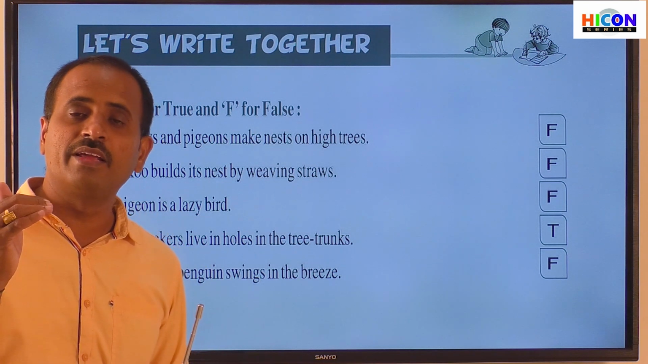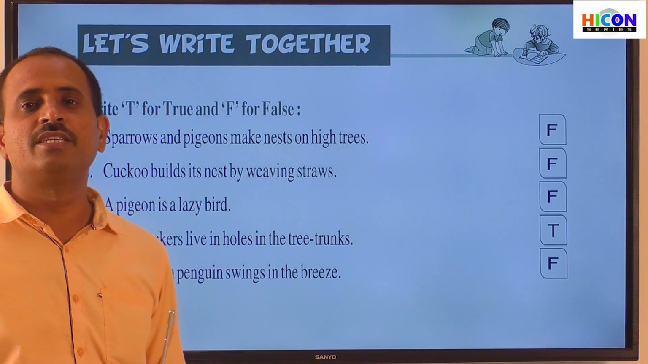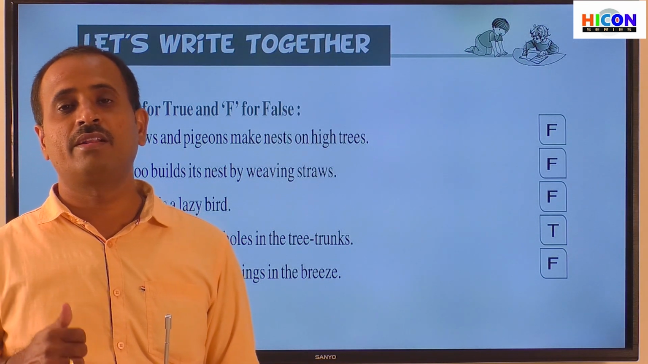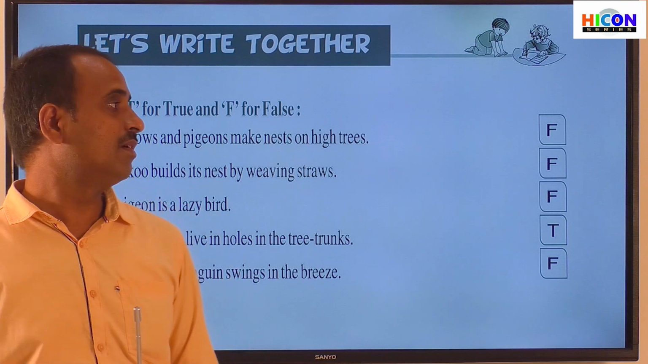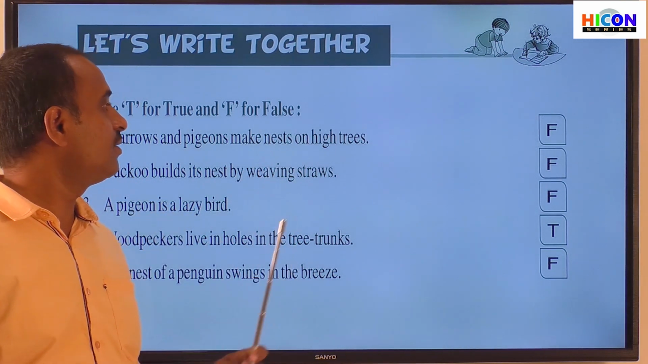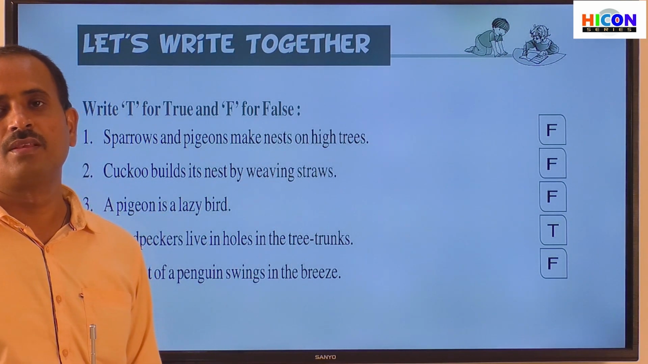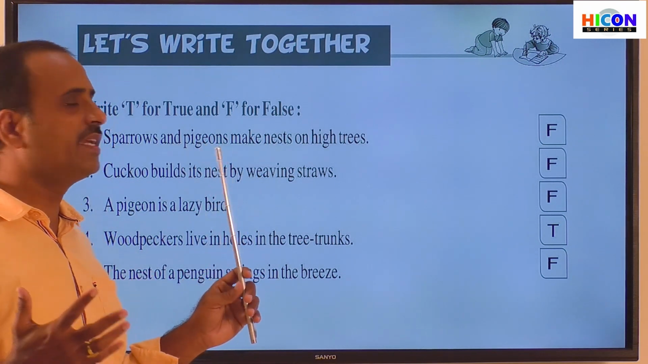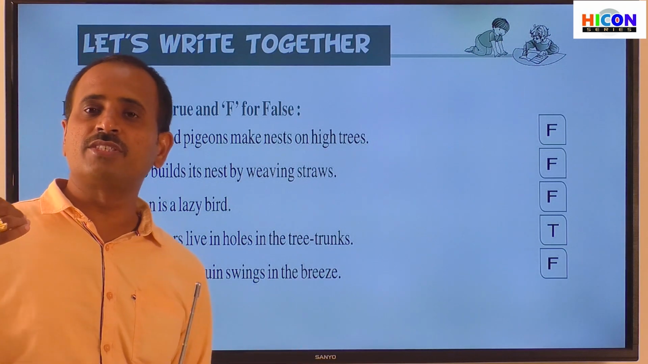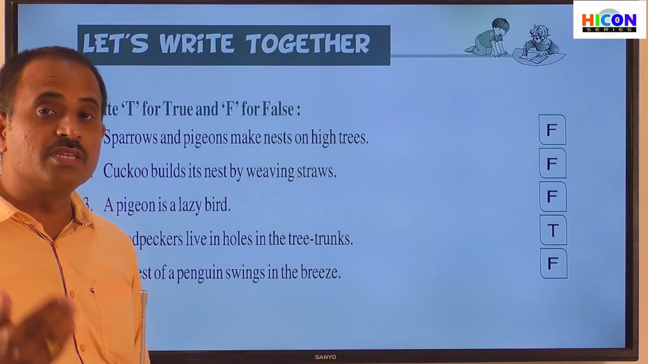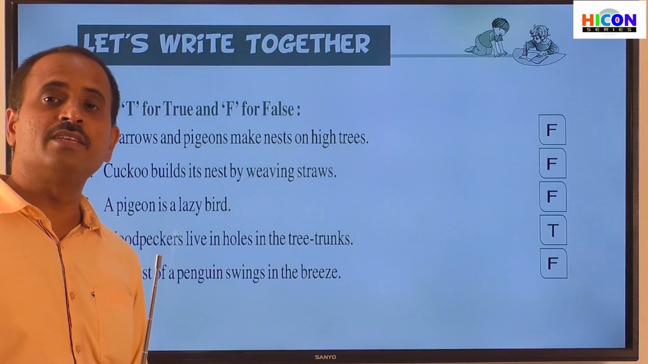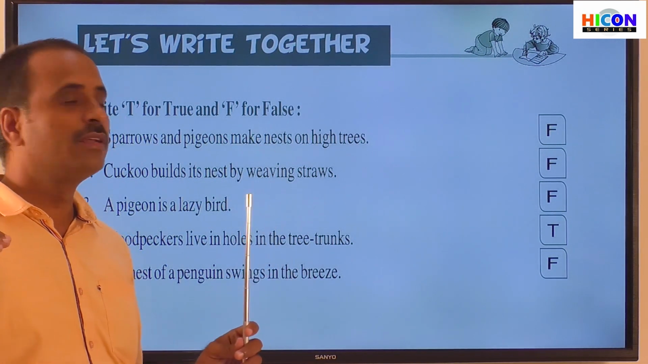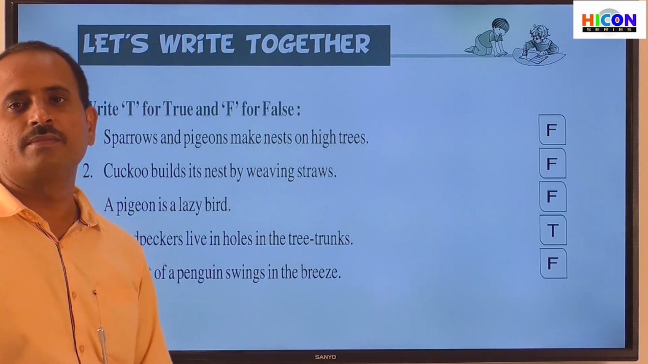They will build their nest at the window edges or ventilators or on the ceiling fans or at the corners of the roof, but not on the high trees. So children, that's why the first sentence is wrong, because sparrows and pigeons do not make their nest on the high trees. But which birds will make their nest on the high trees? Vultures. So vultures will make the nest on the high trees, but not sparrow and pigeon.